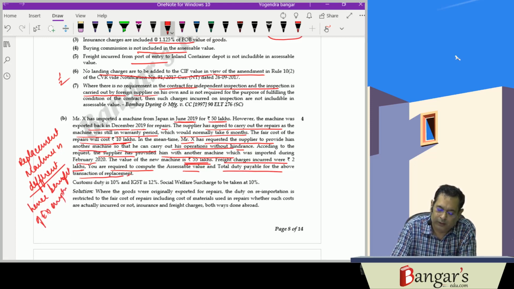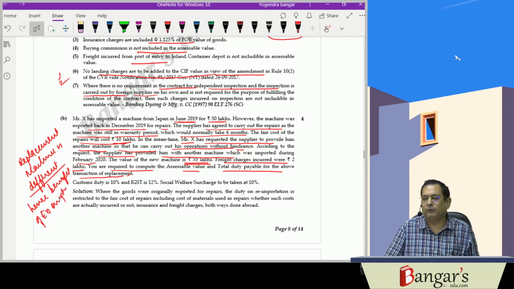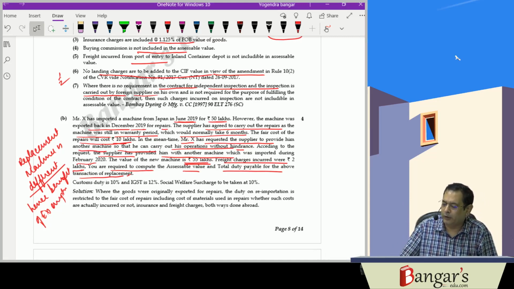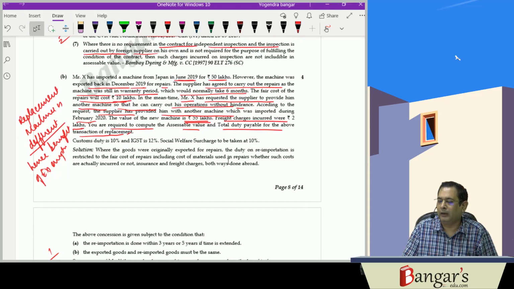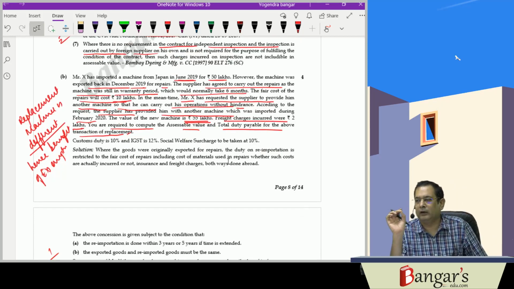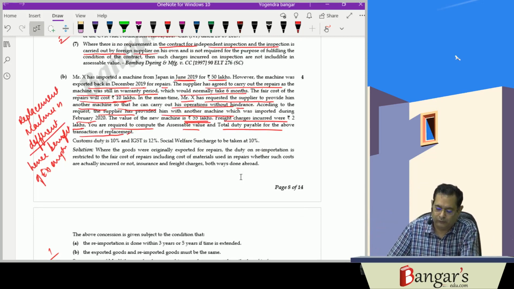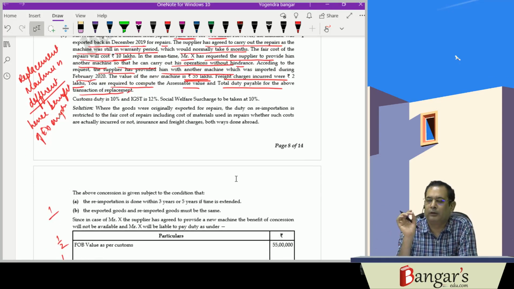Exemption has been provided if the machine which has been sent for repairs is subsequently re-imported after such repairs have been carried out. Then in that case, we have to pay duty on the fair cost of repairs, insurance charges both ways, and transportation charges both ways, which will form part of the value.